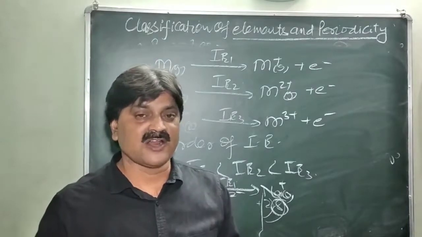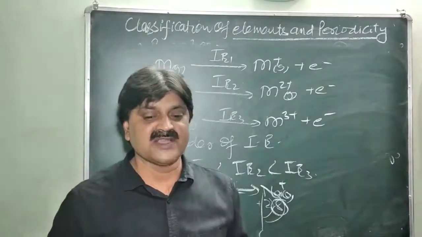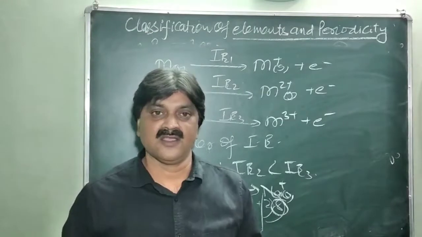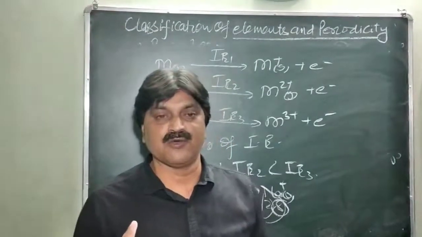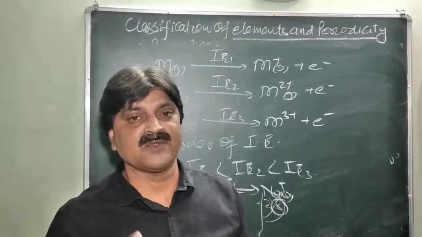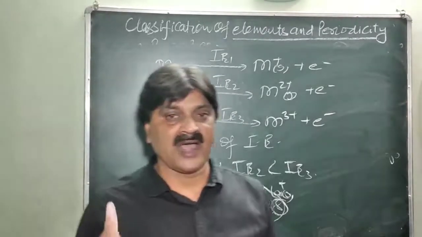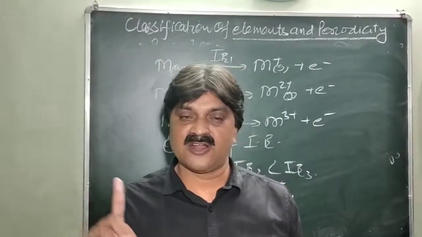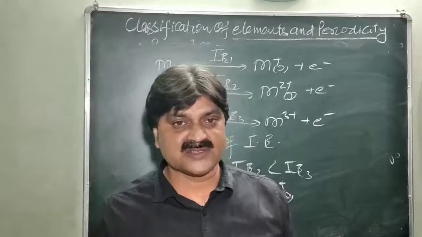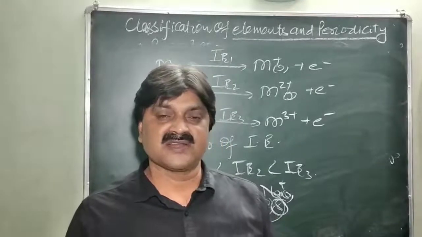So this is the order of the ionization enthalpy. First is less, then second is higher, then third. Is it clear? The amount of energy required to pull the most loosely bonded electron from the valence shell of an atom in its isolated gaseous state is called the ionization enthalpy. And the order of energy is: first ionization enthalpy is less than second, which is less than third.